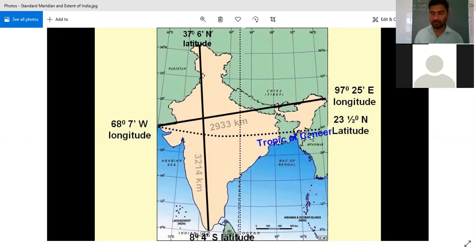Now you may see another line crossing this from west to east. This is known as the Tropic of Cancer. The Tropic of Cancer divides our country into a northern part and a southern part, North India and South India. This is the Tropic of Cancer, 23.5 degrees north. The line which divides our country into east and west, according to which the time is calculated in India, is called the standard meridian of India.